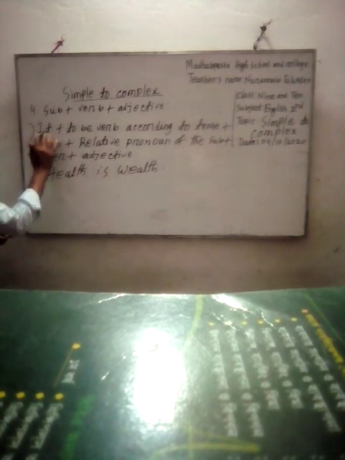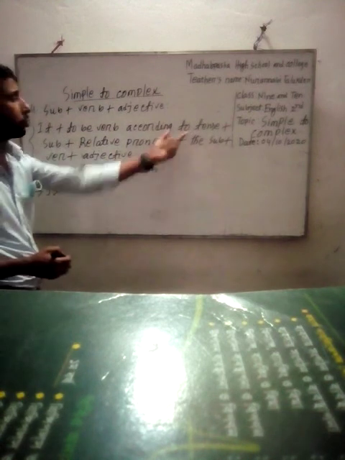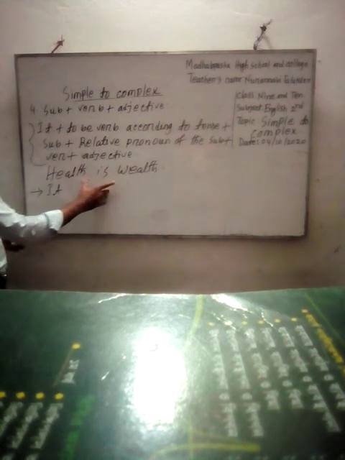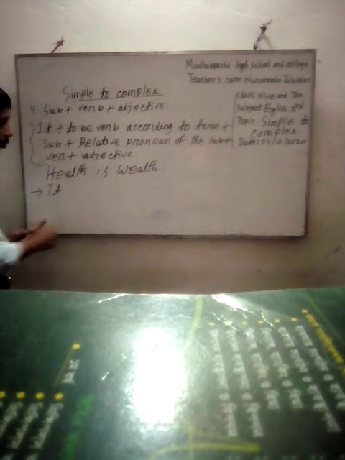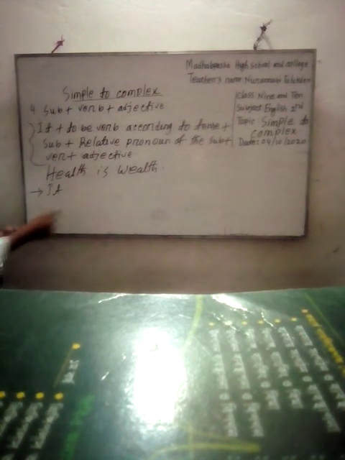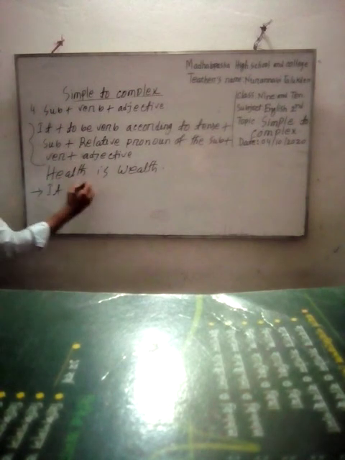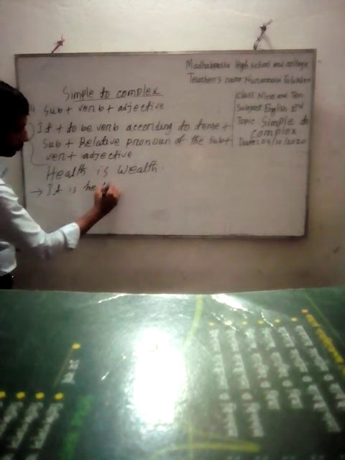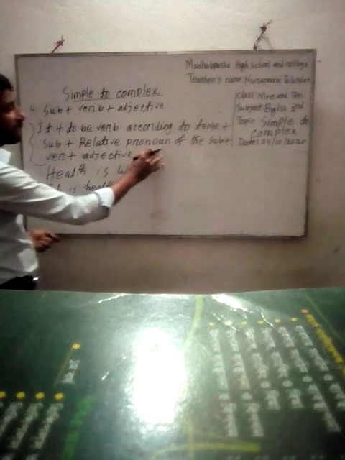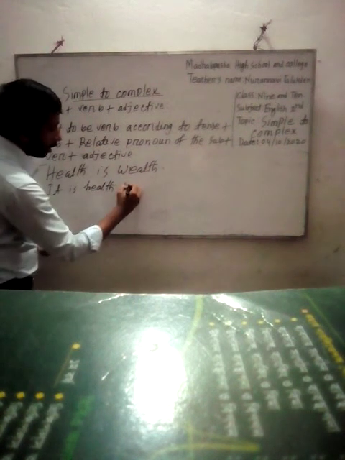We will use it first. Then to be verb according to tense, as it is present indefinite, we will use am, is, are. After it, we will use is. Then we will write the subject. The subject of the sentence is health. Then we will use the relative pronoun of the subject. The relative pronoun of health is who is.